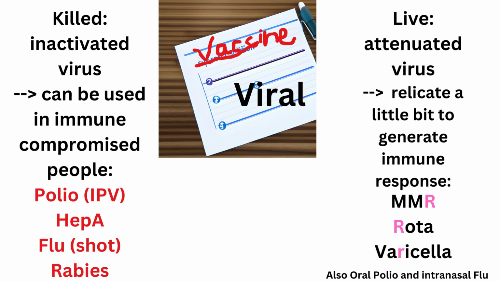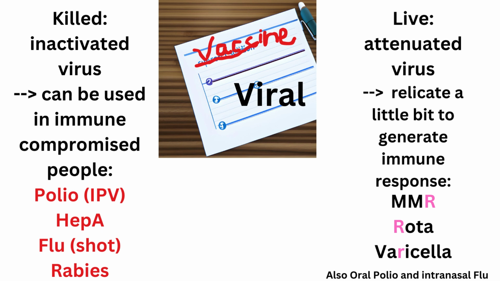Two basic strategies are used to make viral vaccines, using killed viruses or live viruses. We can inactivate or kill the virus completely using a chemical. By killing the virus, it cannot possibly reproduce itself or cause disease.